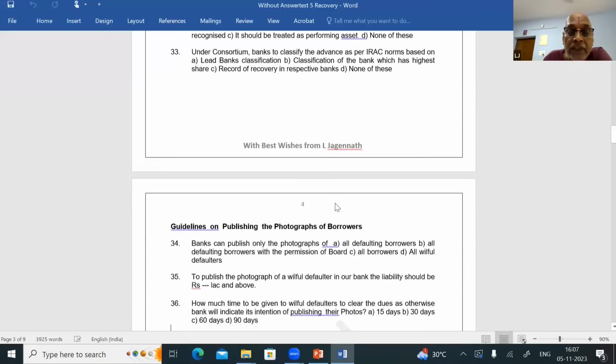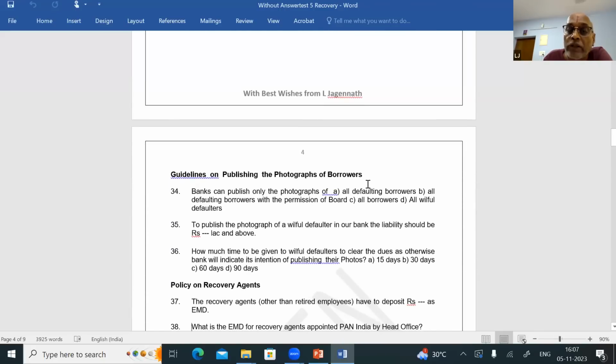Okay, sir. Quick. Now, guidelines on publishing the photographs of borrowers. See, when the NPA borrowers are not repaying the loan, the bank wants to publish the photograph of the NPA borrowers. Whose photograph, as per Reserve Bank of India, can the bank publish in the newspaper? As per Reserve Bank of India guidelines, before publishing a borrower's photograph in the newspaper, that borrower should have been classified as a willful defaulter, or should have been classified as a non-cooperative borrower. Who is a willful defaulter?